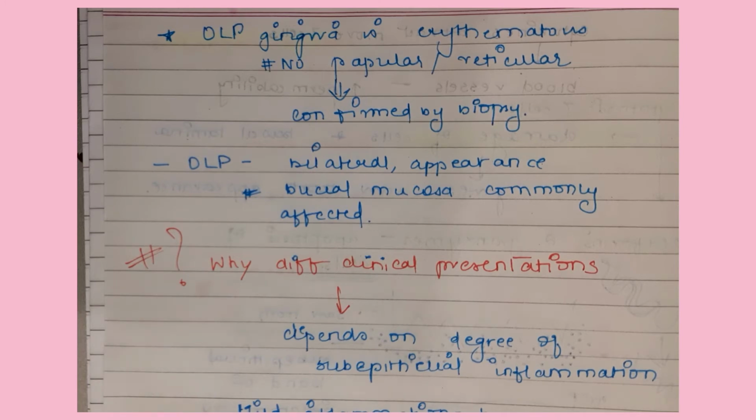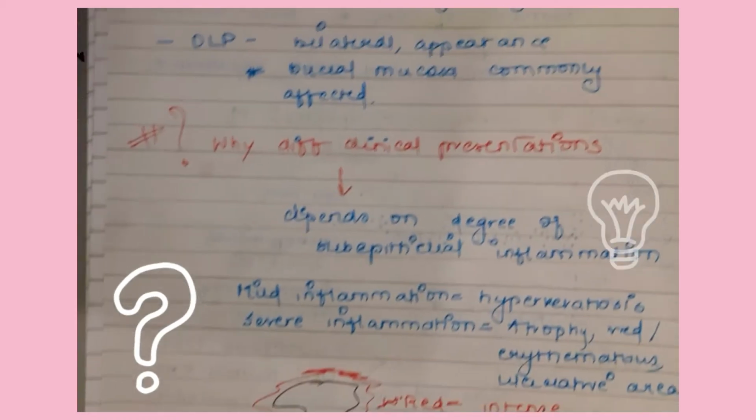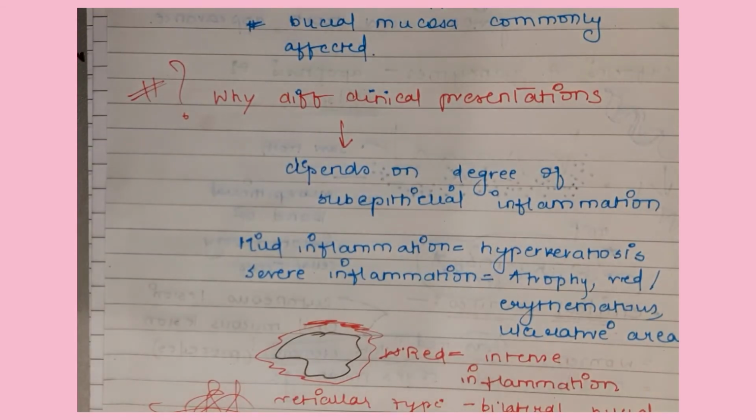Now why are there different clinical presentations? Why is it sometimes white striae, and sometimes just a red, atrophic or erythematous lesion? This is very important, and it may be asked in viva. It depends upon the degree of subepithelial inflammation. When there is mild inflammation, there is just hyperkeratosis or white striae, and when there is severe inflammation, there is atrophy and an erythematous or red ulcerative area. So the red area indicates severe or intense inflammation.